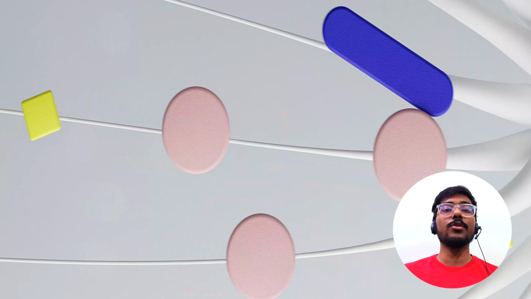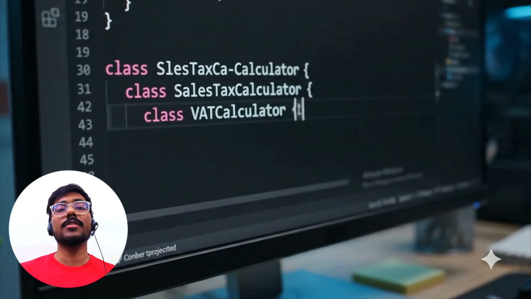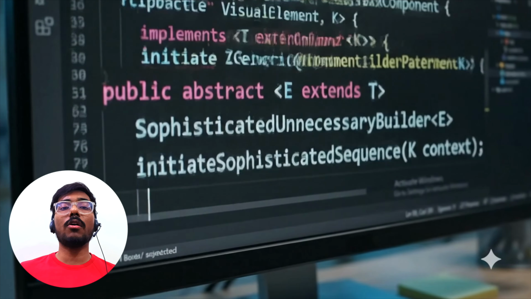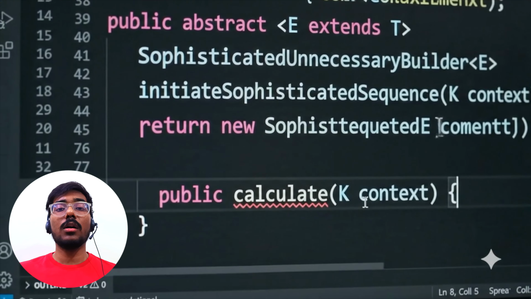Let's say you let the AI duplicate your tax calculation logic across the order, payment, and invoice services. What happens when the government changes the GST rules next month? You will prompt the AI to fix it in the order service. You might remember to fix it in the payment service, but you will forget the invoice service, and boom, a silent financial bug in production. When you see AI repeating logic, hit the brakes, stop the generation, extract the code, and create a single reusable component.